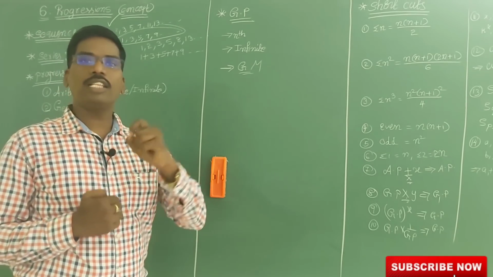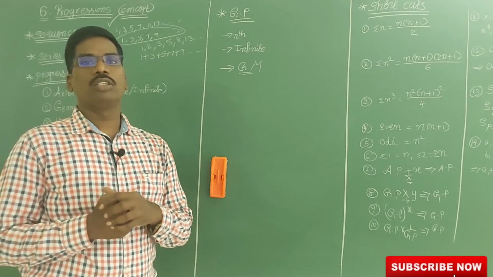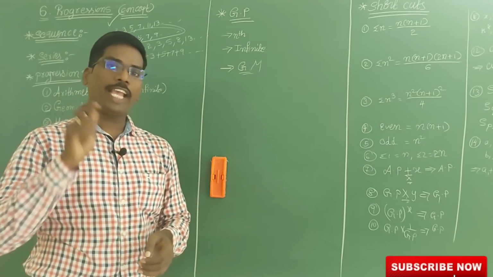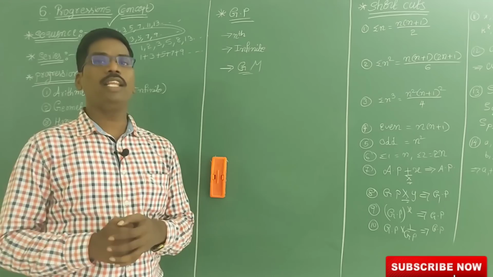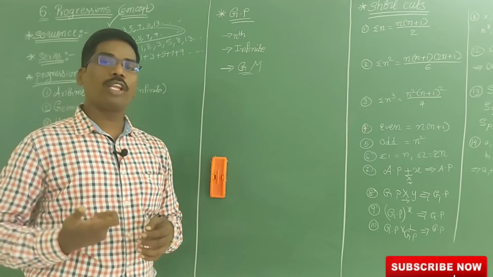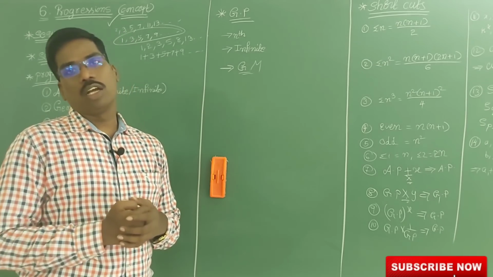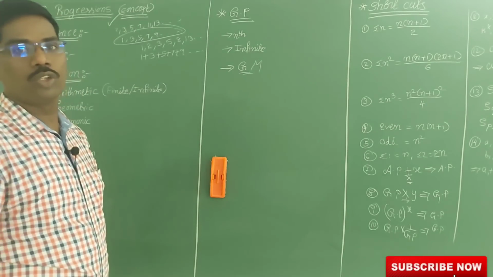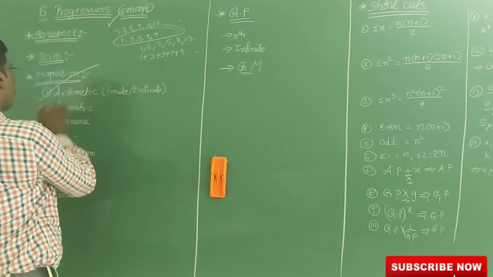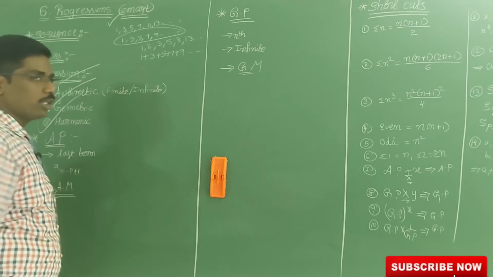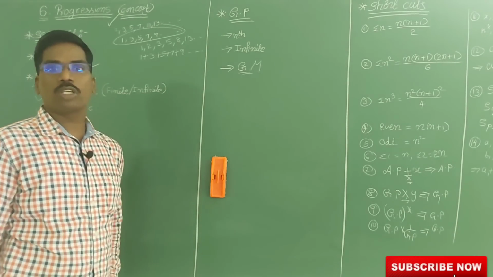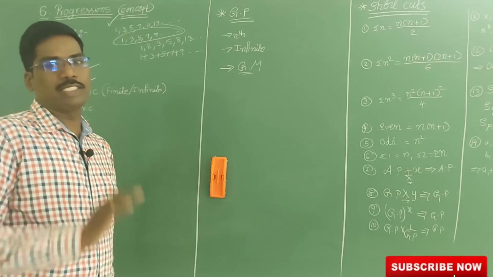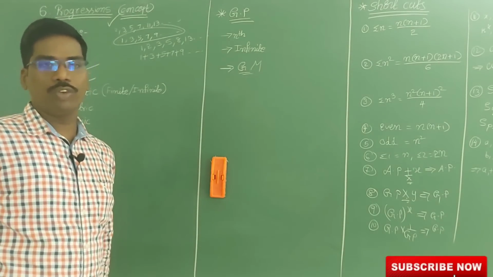Then that sequence is called a progression. Progression is of three types: arithmetic progression, geometric progression and harmonic progression. In our new syllabus, harmonic progression is not there, but in this lesson we are going to learn some basics only, not the full topic.